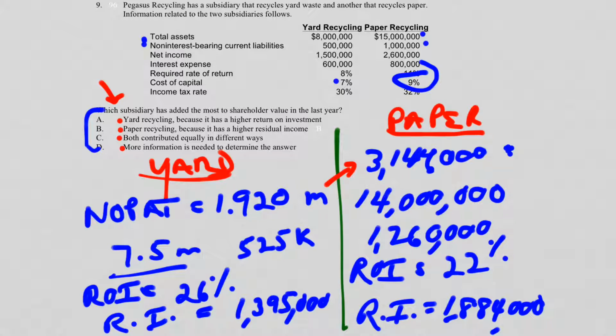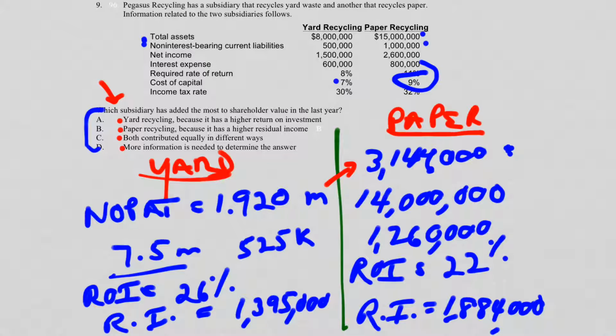Return on investment is a percentage. We said it in class. You could make a 50% ROI in one investment and a 20% ROI on another investment, but if the 20% ROI investment is yielding you $1 million income and the 50% ROI project is only yielding you 100,000 income, which one will you take? You'll take the one yielding $1 million. And so that's what this problem is about, because A is correct, but the best answer is B.